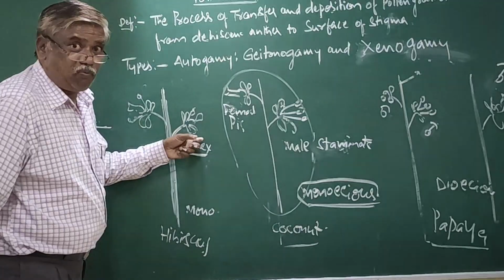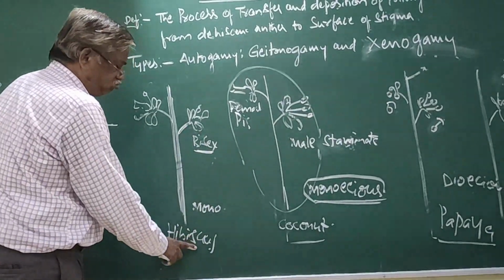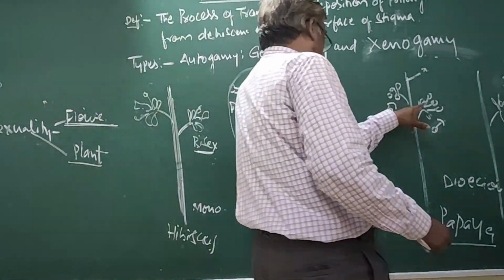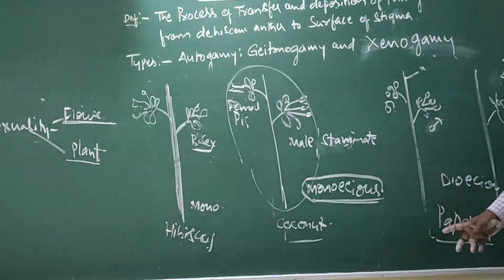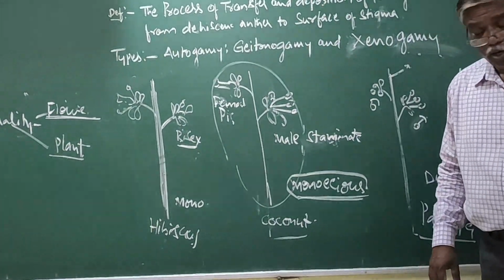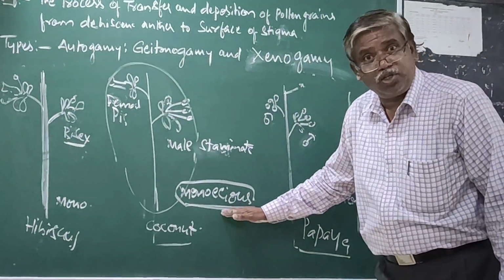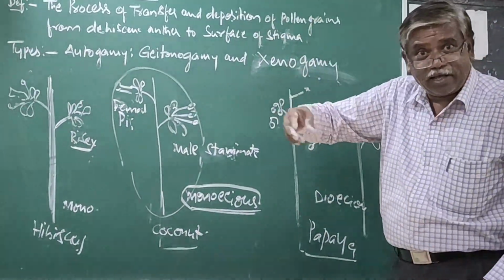If the flowers are bisexual, the plant must be monoecious. If the flowers are unisexual, the plant may be monoecious or dioecious.